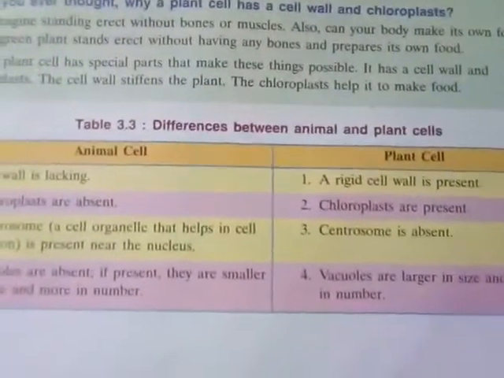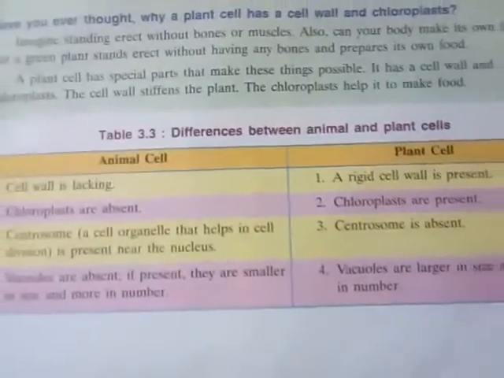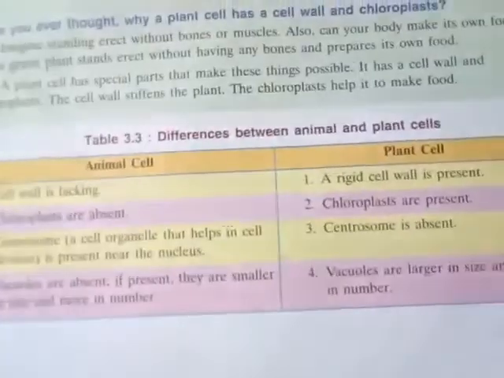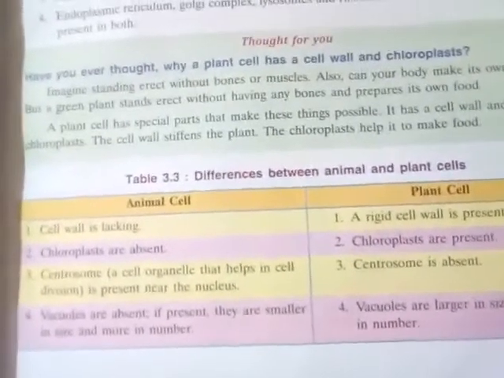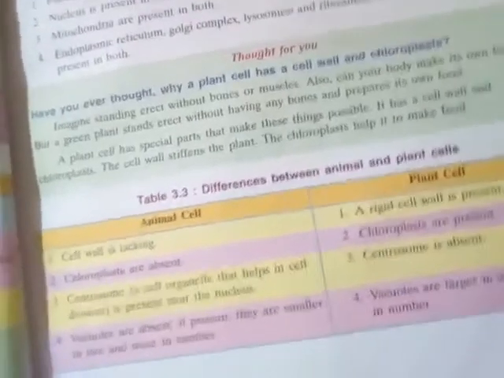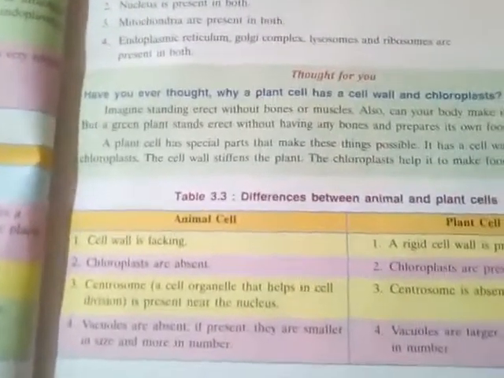and it allows certain things to enter into the cell, okay. So that's why it is called the semi permeable membrane, or you can say the selective permeable membrane, because it allows only certain things.